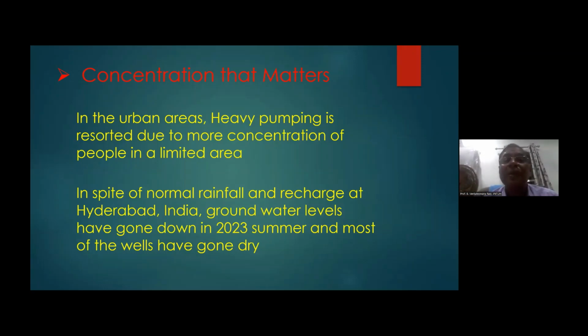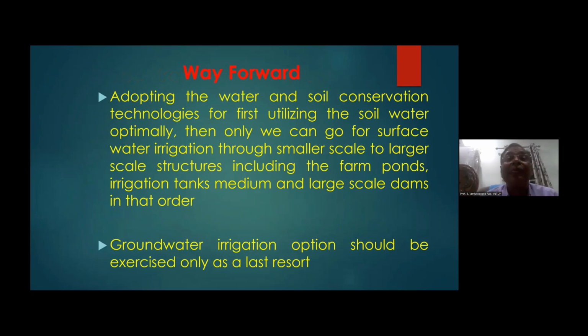In the urban areas, heavy pumping is resorted to due to more concentration of people in a limited area. So in spite of normal rainfall, many times in urban areas there is no groundwater in summer. For example, in this year 2023, most of the bore wells in Hyderabad went dry in spite of recharging. That means the more concentration we put in, it is more than climate change. It is anthropogenic reasons we are making this groundwater unavailable. Okay, this is another way of looking at it.